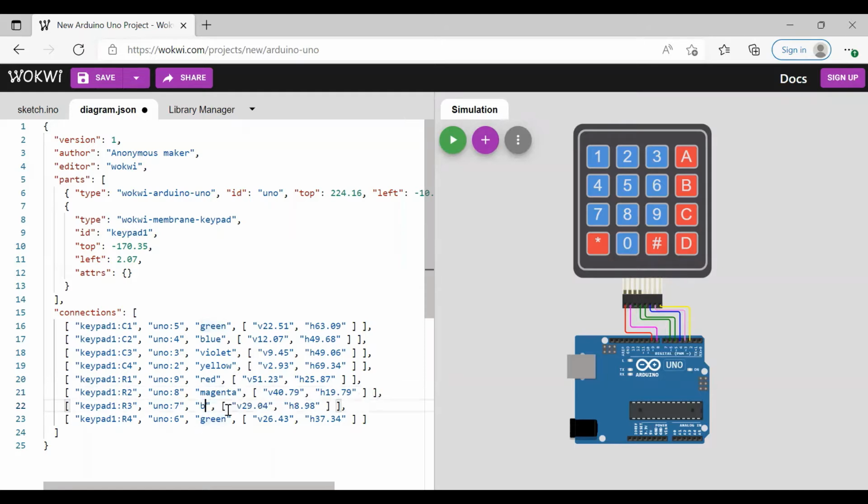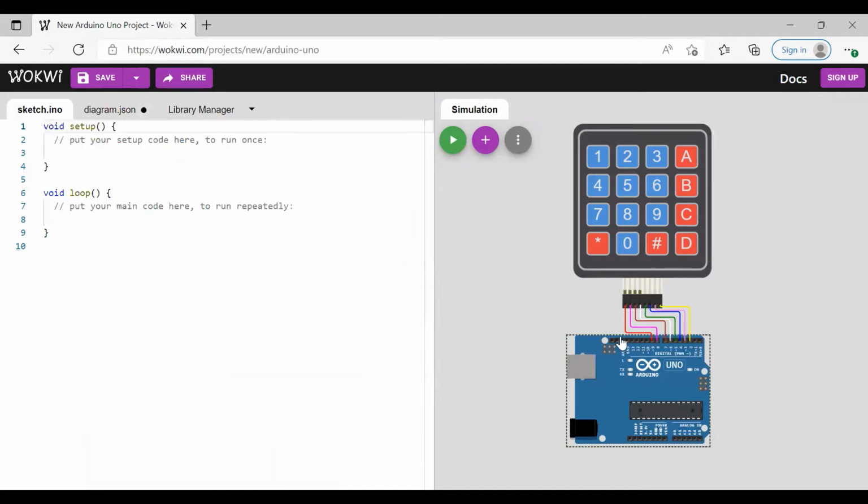Brown. And go with white. So you can see the connections very clearly. Rows and columns should be connected to distant pins of Arduino.